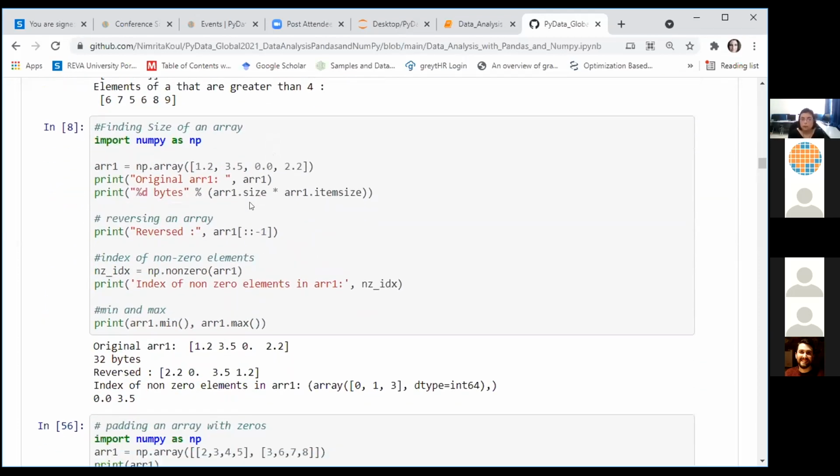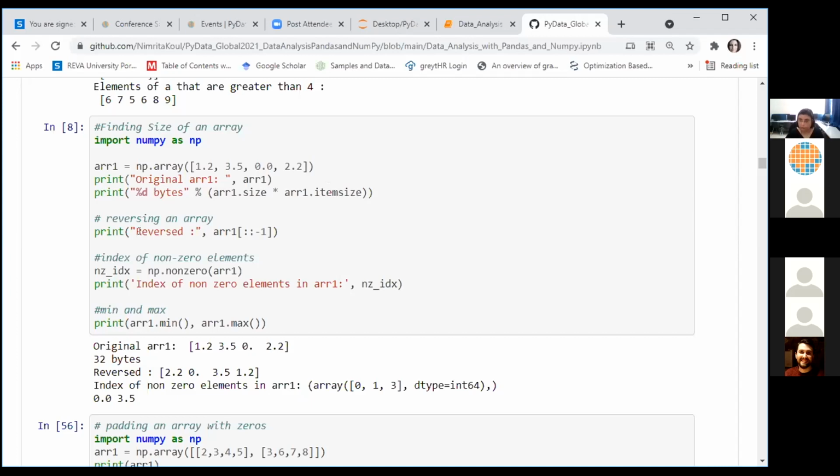Then we'll demonstrate the use of the itemsize and size attributes of an array. There's an array which is a floating point array, right? We can find out the number of memory bytes required to store this array. The simple formula for this is to multiply the size of each item by the size of your overall array. That gives you the total number of bytes required to store your array. I suppose this is straightforward, right? The size of each item multiplied by the size of the total array gives you the total memory required by your array for storing.